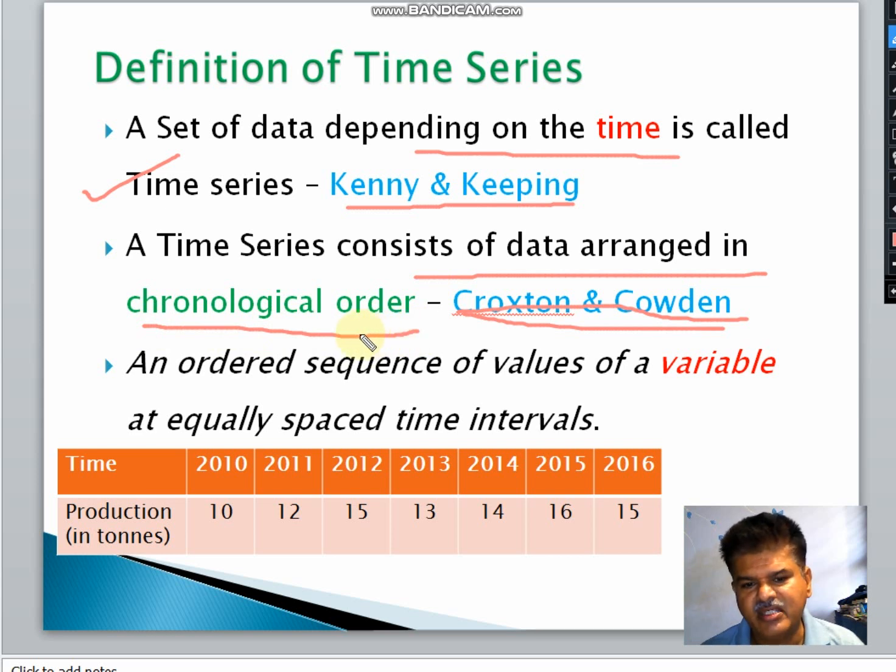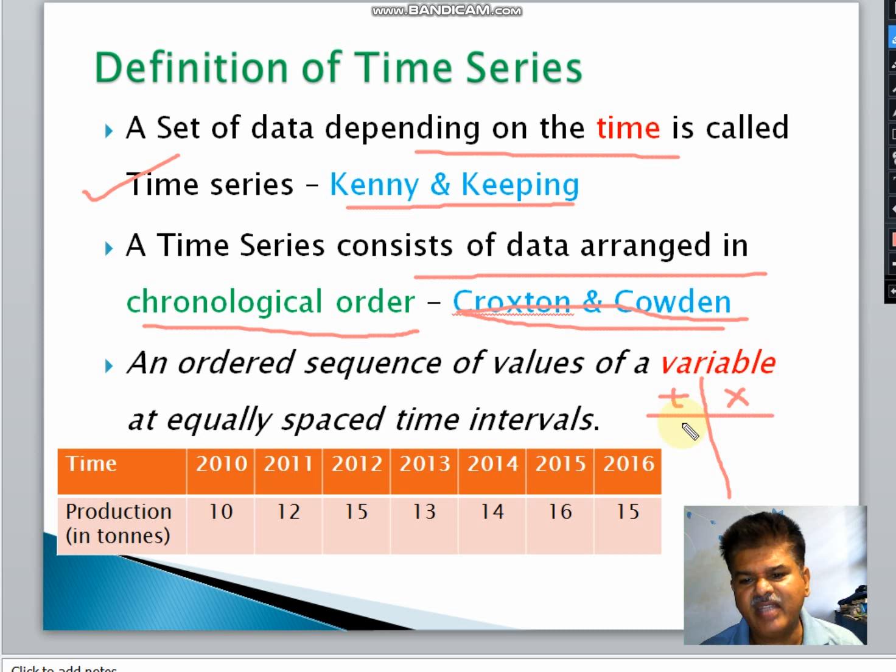So friends, what is this chronological order? Chronological order in the sense we have to write down the data in a sequential order, either in increasing order or in decreasing order. So if you take the data as per time and x, suppose t stands for time and x stands for the underlying variable.